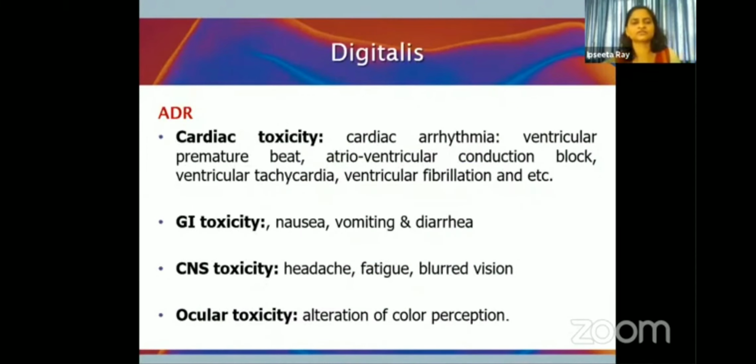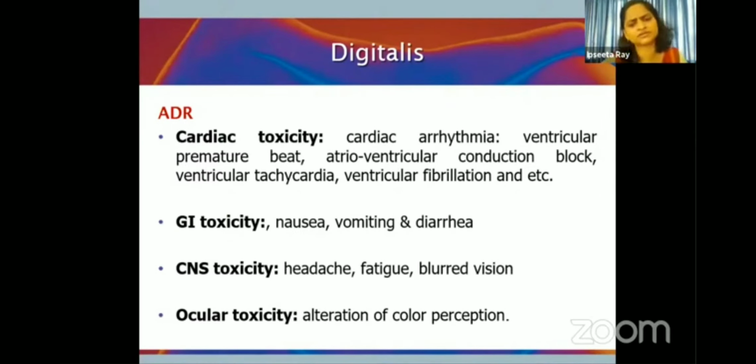What are the adverse effects of cardiac glycosides? They have prominent cardiovascular effects. Therefore, cardiac toxicity ranging from ventricular premature beat, AV conduction blocks, ventricular tachycardia, fibrillation are all seen with cardiac glycosides. GI toxicity, nausea, vomiting, diarrhea, are very significant with cardiac glycosides. And this is very important because these are the warning signs to the physician that the patient is going into toxicity. This is something that should not be overlooked and should be taken seriously, when the patient is on cardiac glycoside and he develops the GI toxicity.